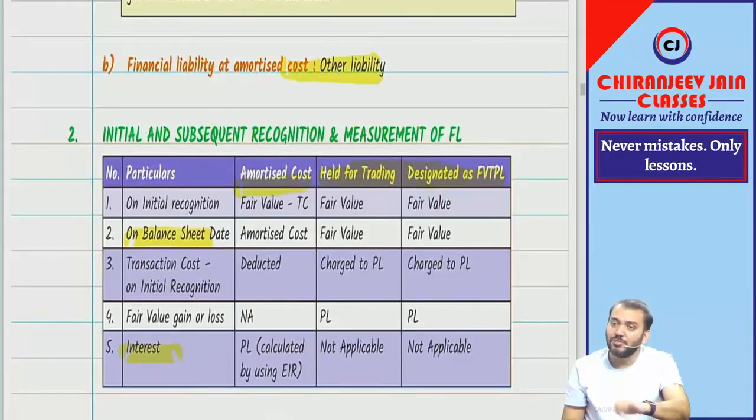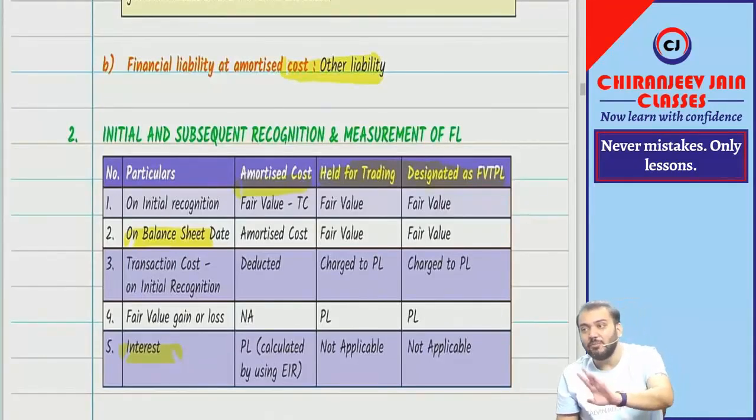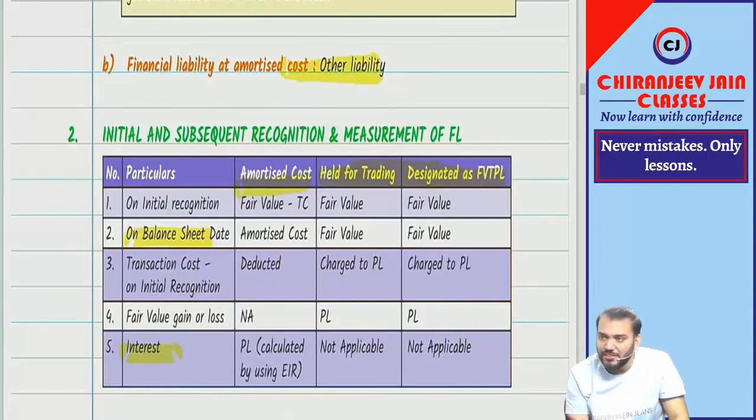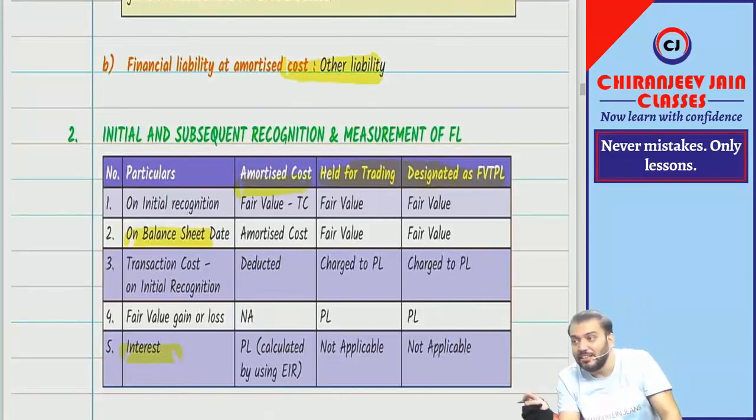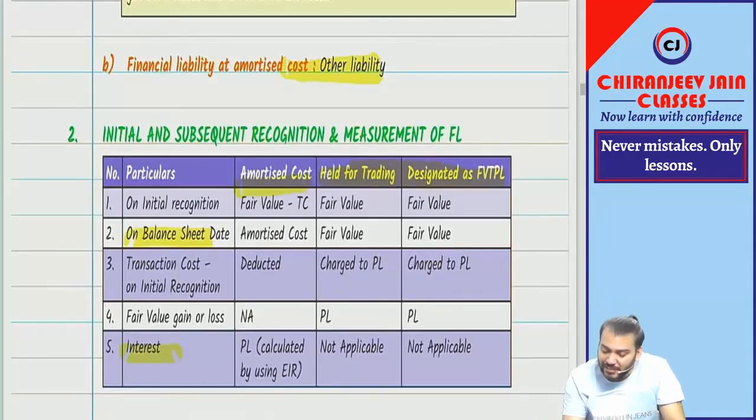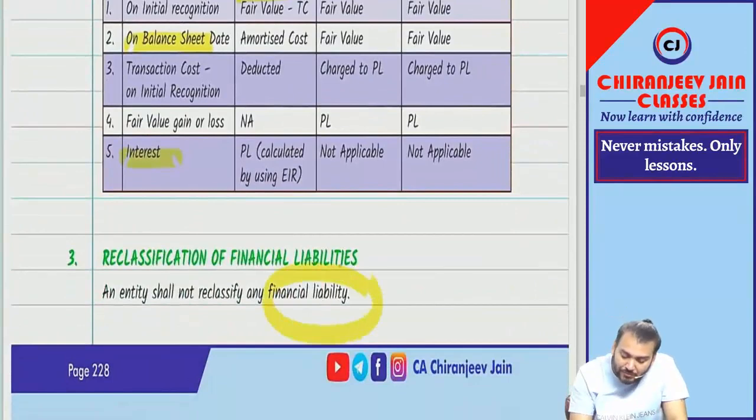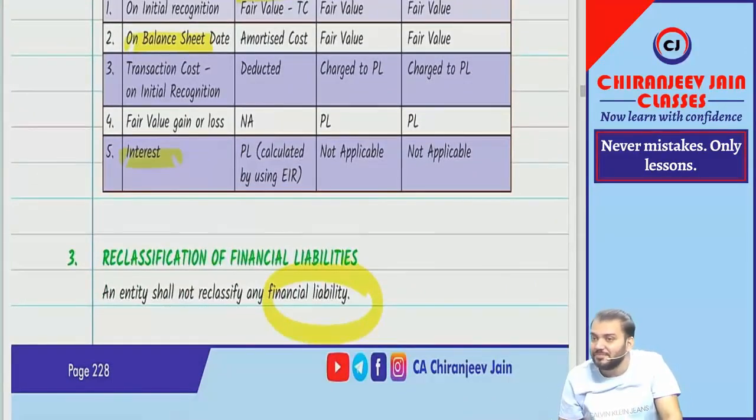In this question also, can I say market rate of interest and EIR will be maybe different if there is a transaction cost? Same concept is applicable. So can I assume that this topic is automatically covered? But there is one good news that reclassification of financial liability is not permissible. Means reclassification of financial asset, debt instrument is permissible. But reclassification of financial liability is not permissible. Means reclassification point is completed. Topic number 4 completed. Understood.